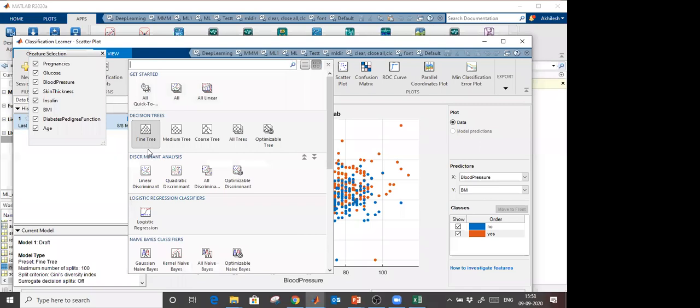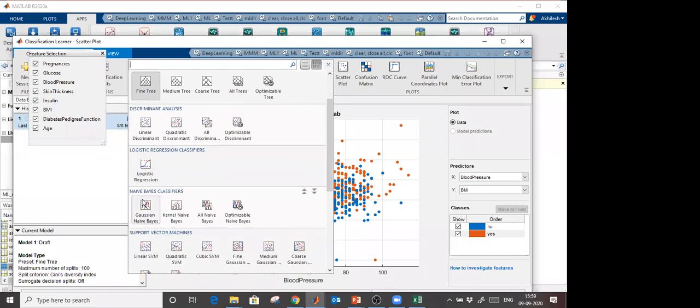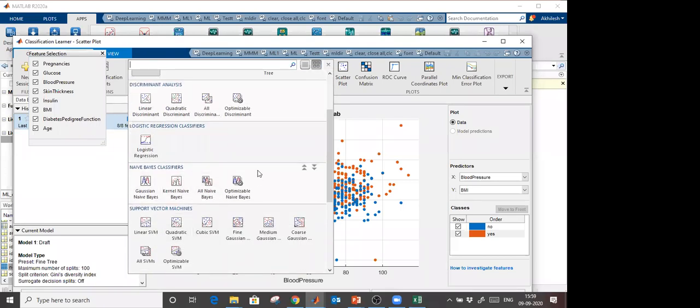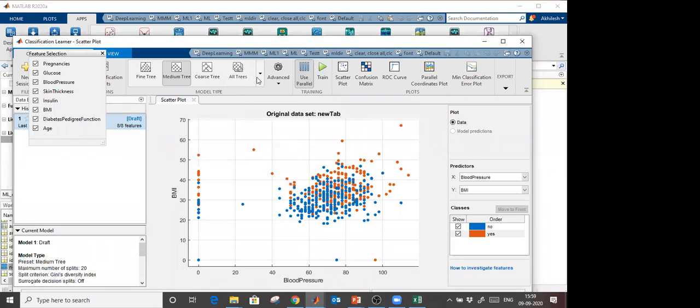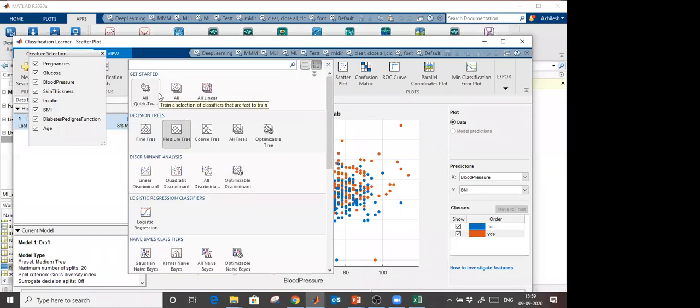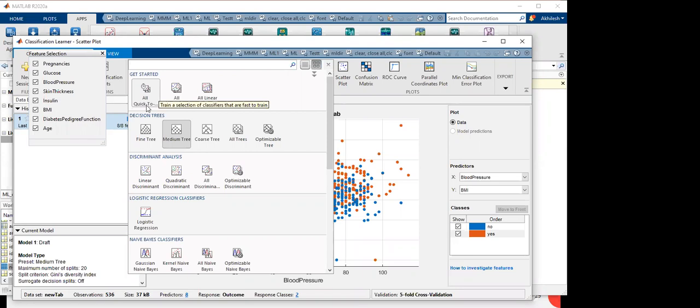Here, these are the algorithms. Tree method, that is a decision tree, a single tree you are going to use. If I have time, then we'll discuss algorithms also. Discriminant analysis, logistic regression classifiers, Naive Bayes, support vector machine, so many algorithms are there, right? To choose these algorithms, I can choose individually if I want, or I have the option here, you see, choose all quick-to-train.